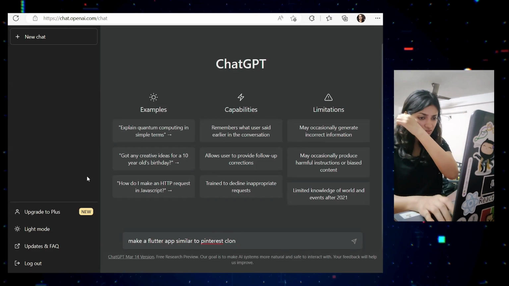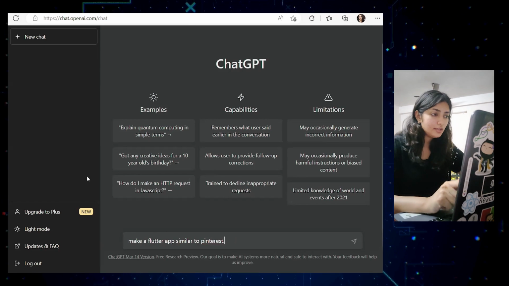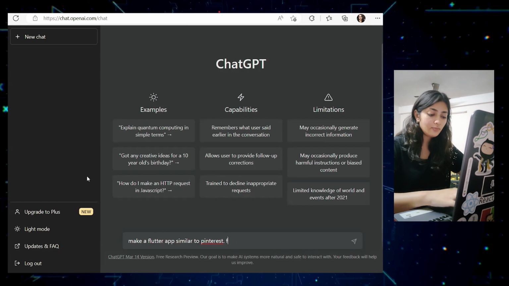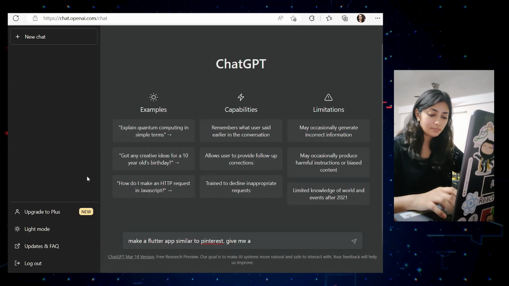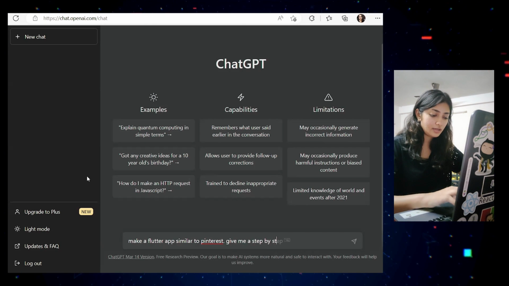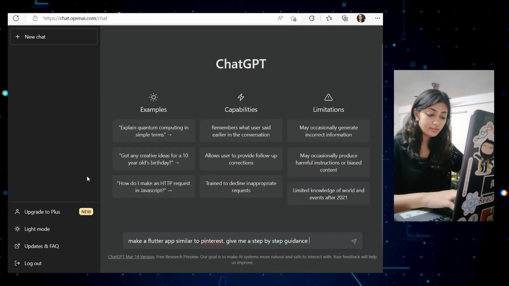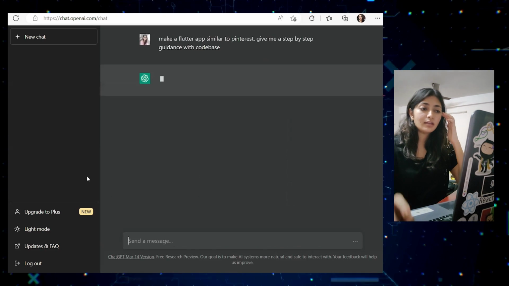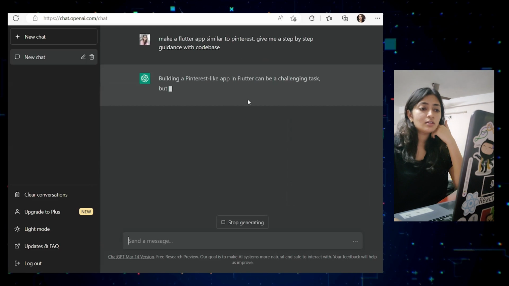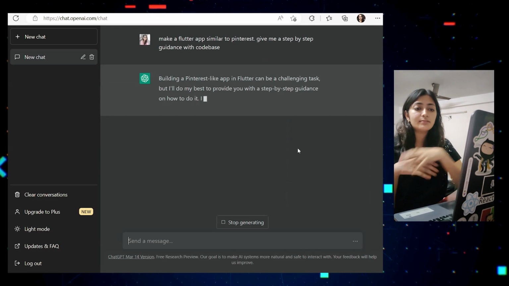Now I want a step-by-step process, so give me step-by-step guidance with the code base. We don't know anything, so we're going to require the code base as well. Okay, so it's generating something right now.